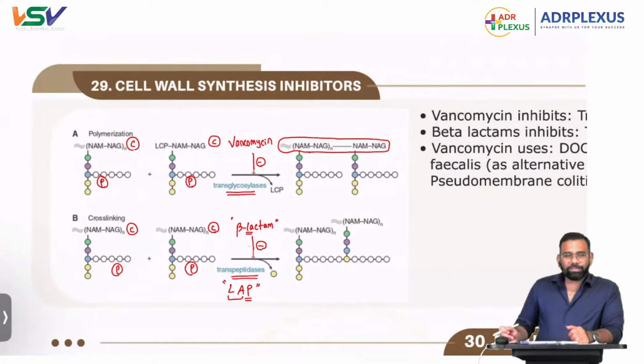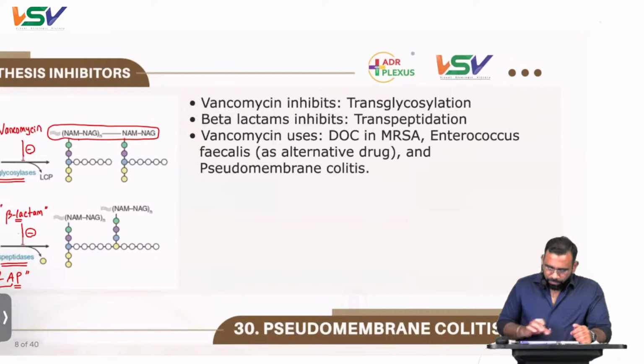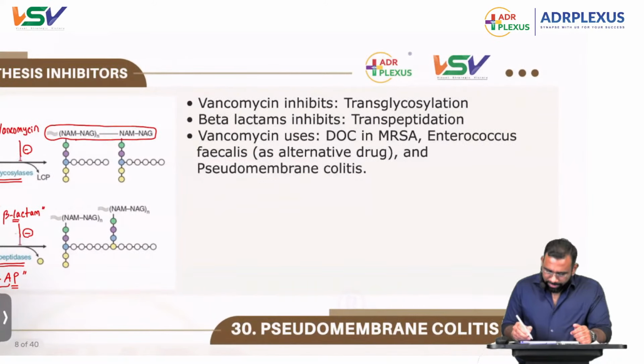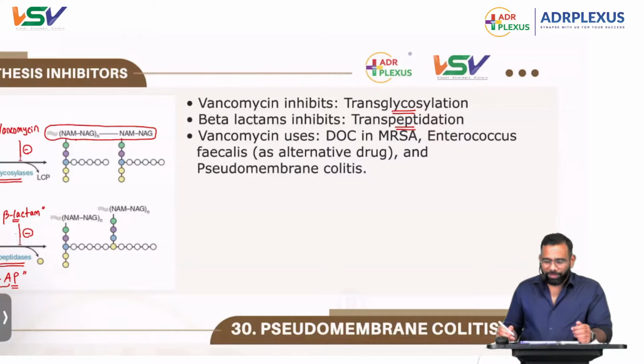That's all about the cell wall synthesis inhibitors image. Now let's come to this part. Again, the same thing which I have discussed: vancomycin inhibits transglycosylation and beta lactams inhibit transpeptidation. That is what we have discussed. And trust me, INICT, they are more obsessed about vancomycin.